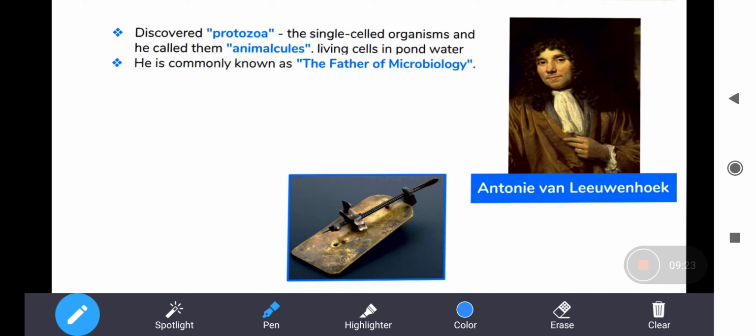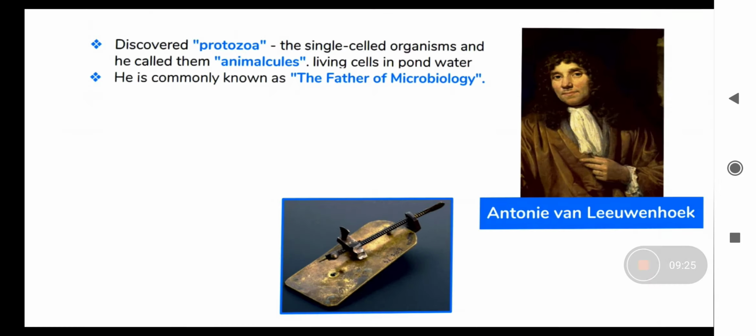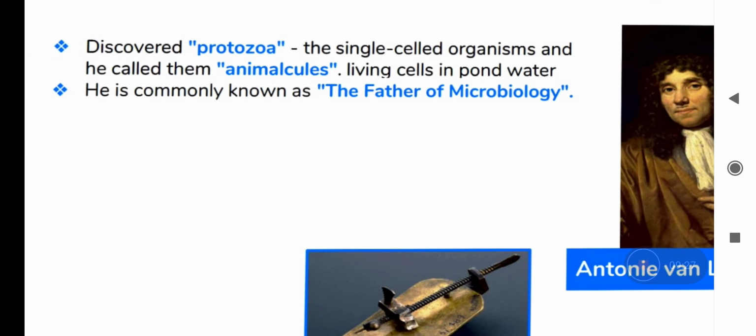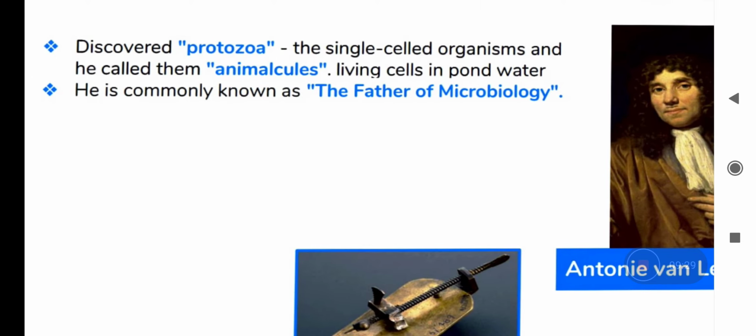And he is also called the father of microbiology. It is important, remember the name of the scientist. He was called the father of microbiology, 1674, right?